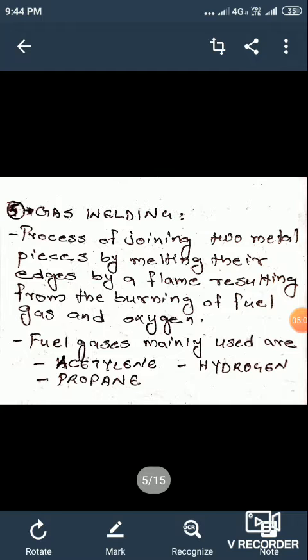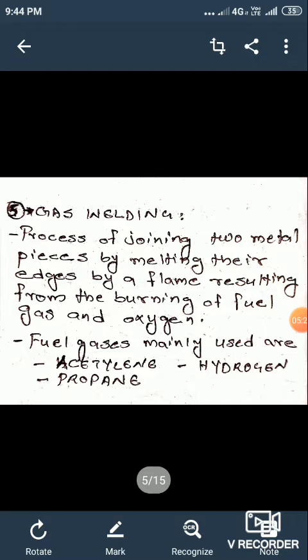In the second stage, the products of the first stage, carbon monoxide and hydrogen, react with oxygen, forming carbon dioxide and water vapor.